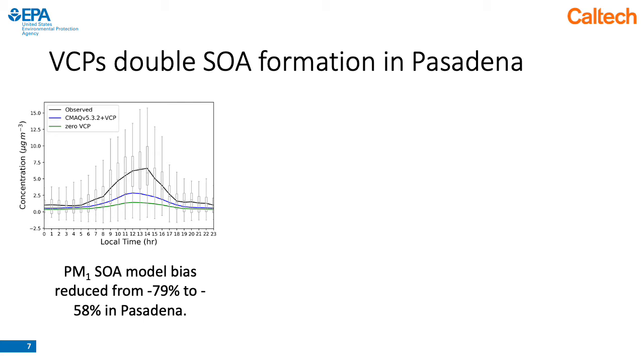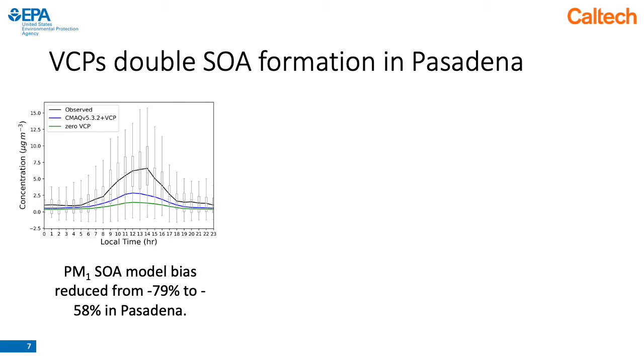Shown in this figure on the left, we have the average diurnal profile of our model simulation results. The green line shows the results from a model run with VCP emissions zeroed out and none of the new VCP chemistry. And then in blue, we have the model results from our case with the updated VCP emissions and chemistry.